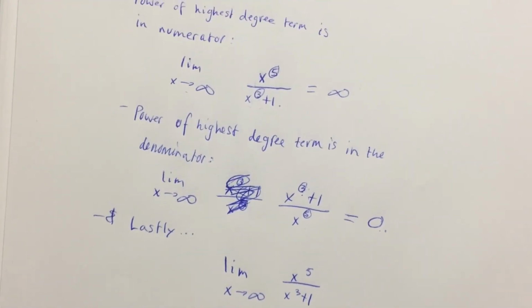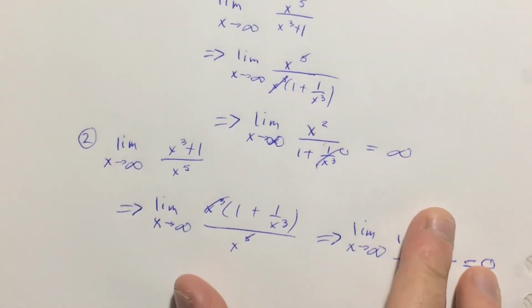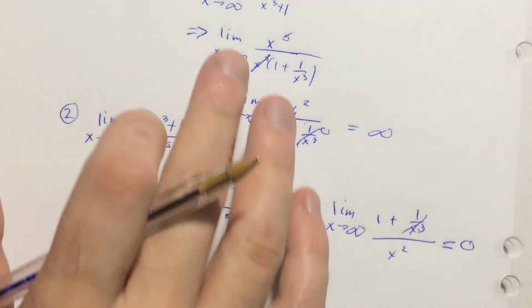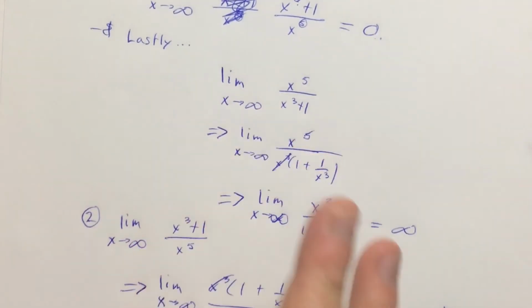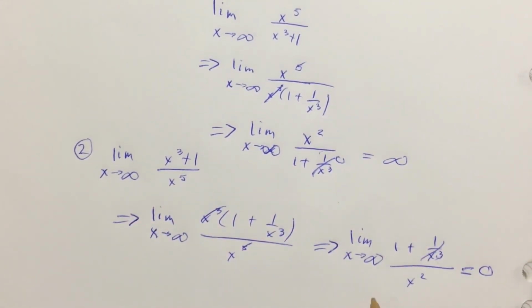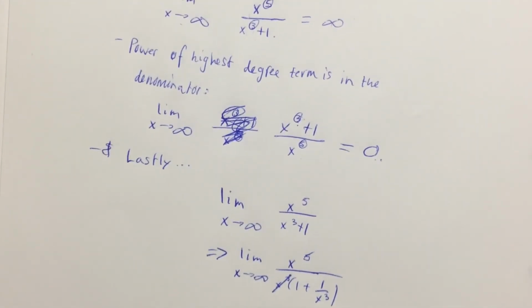So rather than just thinking about it, you can prove it if you really wanted to. But that's the basic idea of limits as they approach infinity. Basically, you factor out the highest power term, and then you cancel them out, and then you plug in infinity, and you make the conclusion of whether or not it approaches a certain value. And it's not always going to be infinity or 0. It can actually approach a number.